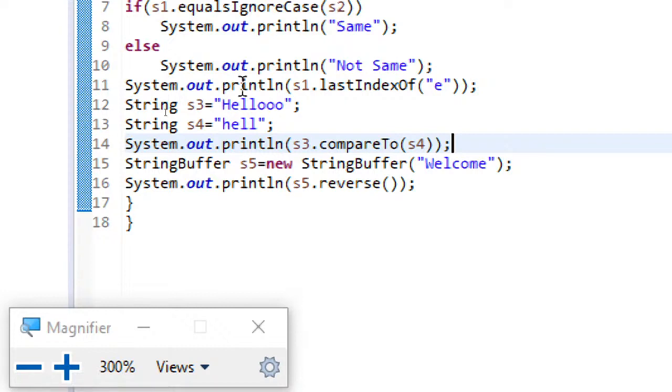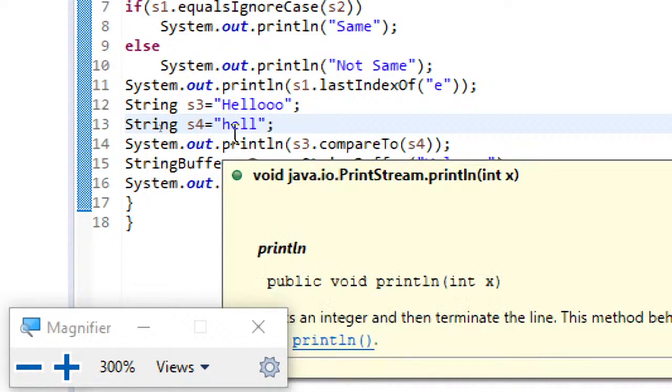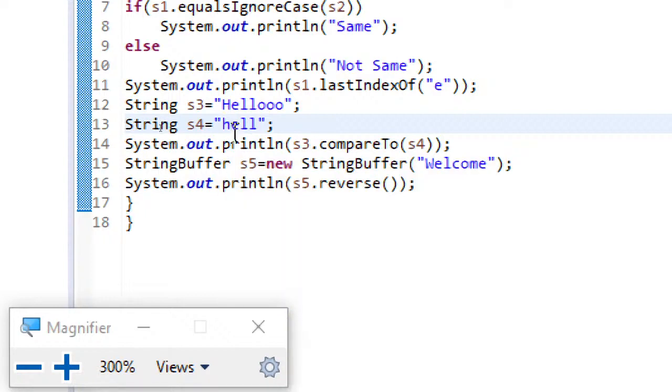So here the very first character itself is unmatching, that is capital H is 32 values different with respect to ASCII, because capital letters start from 65 whereas small letters start from 97.